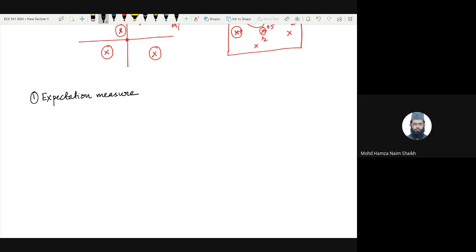So what is an expectation measure? The expectation measure of a point process is a function which maps a set A to the mean number of points in it.